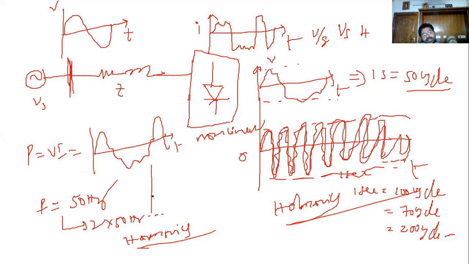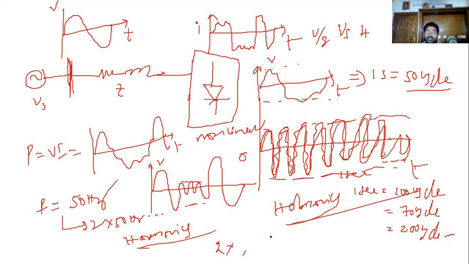Then what is voltage sag? What is the difference between harmonics and voltage sag? Voltage sag only changes the magnitude value, but the number of cycles is 50. That is also 50. But with harmonics, you can see it is integer multiples, 2 into, 3 into, 4 into and so on, for 1 second. That will lead to harmonics.